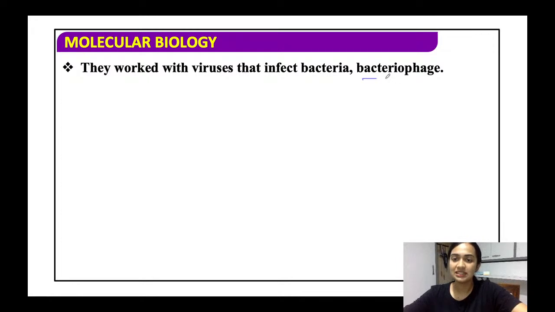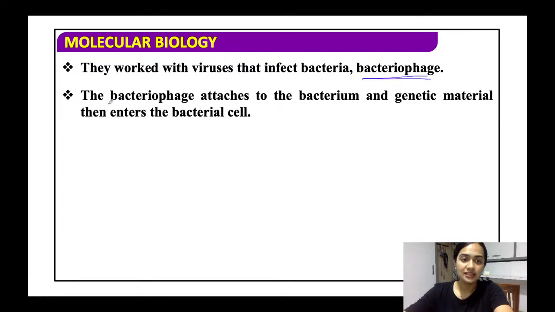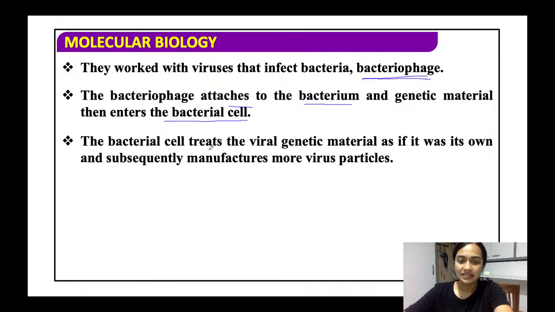So they basically worked with a bacteriophage. The bacteriophage attaches to the bacterium, and the genetic material enters the bacterial cell. The bacterial cell treats the viral genetic material as if it was its own, and subsequently manufactures more virus particles.